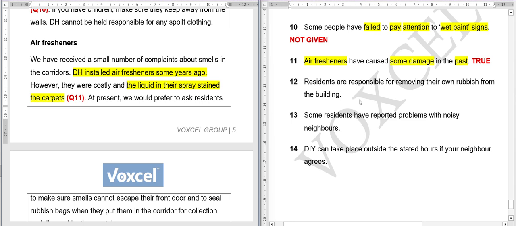Residents are responsible for removing their own rubbish from the building. All right. So if the residents are responsible to remove their own rubbish from the building, like they have to take their own trash out of the building, the answer will be true. But if they are not responsible to remove their own trash, basically somebody else is responsible, maybe they have appointed someone to take the trash out, the answer will be false. But if we don't know whose responsibility it is to take the trash out, we'll say not given.